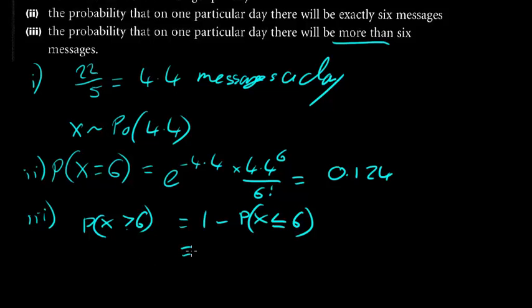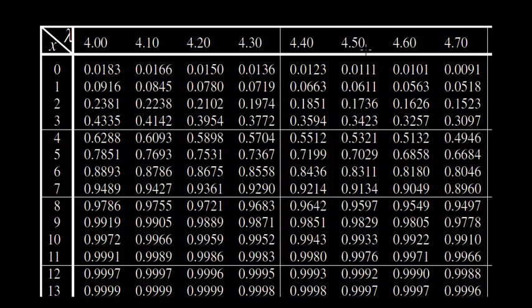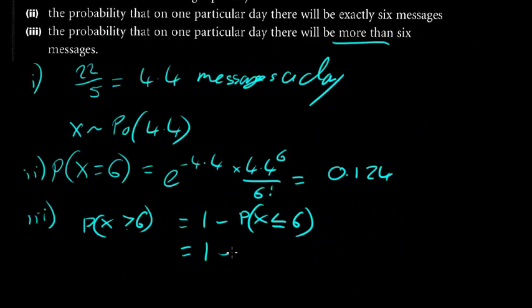And so then you're just going to grab your table. Again, from our tables, we've got lambda as 4.4, we're looking for 6, so that gives me 0.8436, so that's 1 minus 0.8436, and that number should come out to be 0.1564.